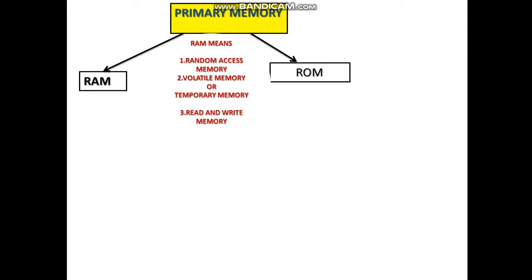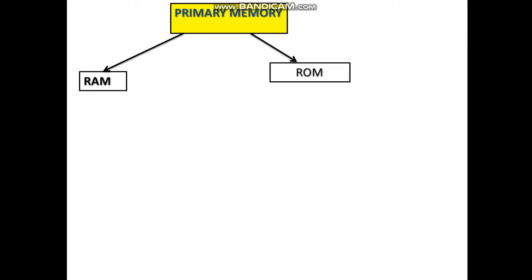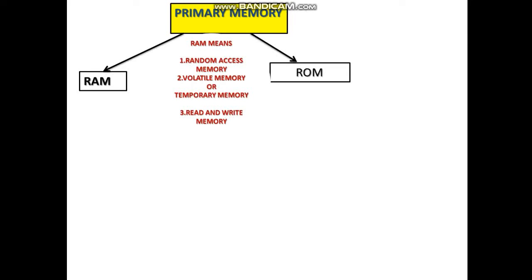Then it is also called read and write memory. Read and write memory means we can use it before saving, we can use this memory. So it is called read and write memory. A user can access any authenticated data. So it is called read and write memory. Okay? And it is also called random access memory, volatile memory and temporary memory.